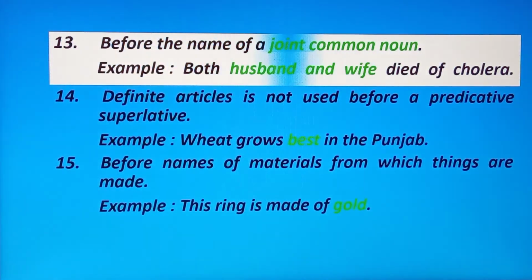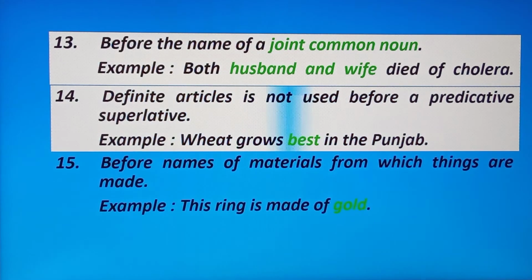Next, number 13, before the name of a joint common noun. Okay, we don't use any article. Example, both husband and wife died of cholera. Here husband and wife is what? Joint common noun. Okay, husband and wife, that is what? Joint common noun. So we don't use any articles.